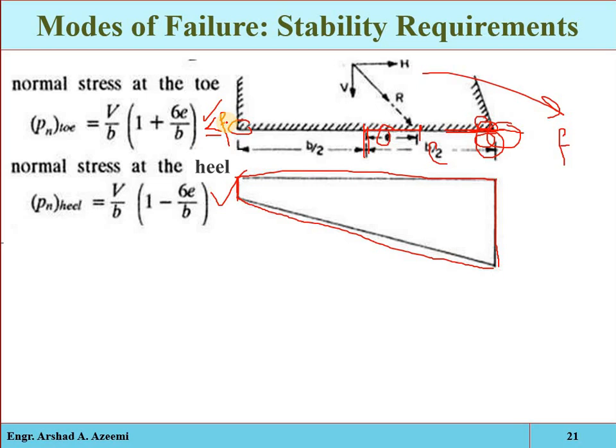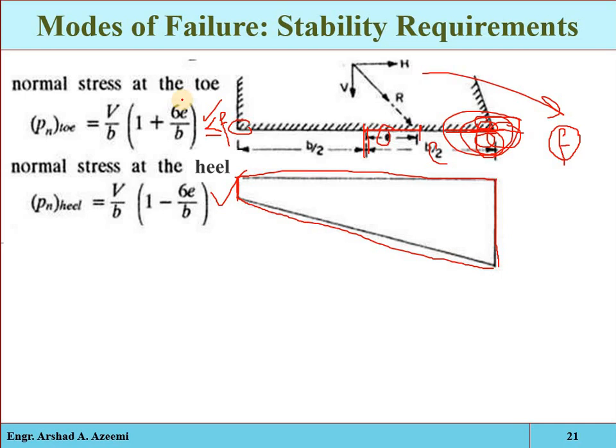Okay, see, these two are the equations which are representing the normal stress distribution. So when the pressure at both toe and heel are compressive, then these will be considered. Now the maximum compressive stress occurs at the toe, and for safety this will not be greater than the allowable compressive stress. Suppose F is the allowable compressive stress of the material of this area, then the applied compressive stress should not be greater than the allowable compressive stress.